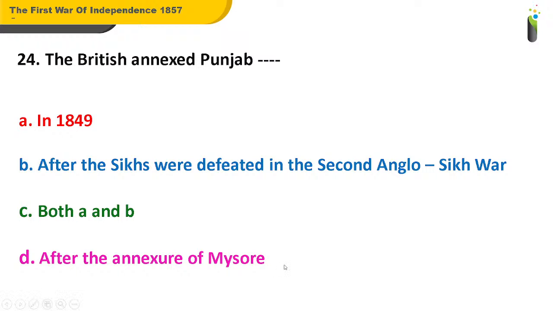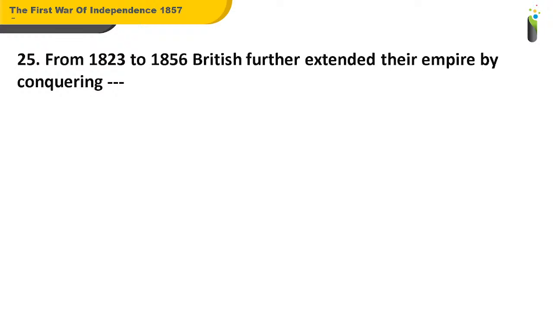The answer is C. The British annexed Punjab in 1849 after the Sikhs were defeated in the Second Anglo-Sikh War. Okay, coming to the next, that is question number 25. From 1823 to 1856, British further extended their empire by conquering dash.